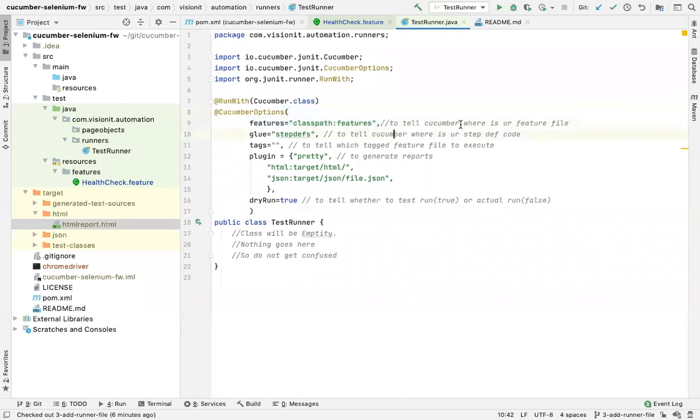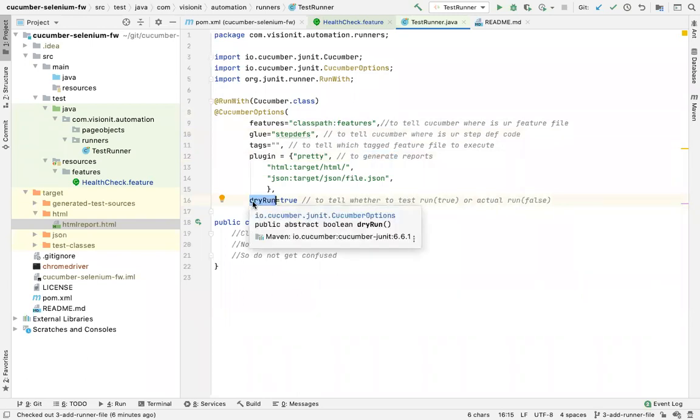So this is to tell Cucumber where the feature file is, this is to tell your glue, this is for tags, this is for generating reports. And last is dry run, to tell whether it is a test run or an actual run. What is a test run? Pseudo run, you can say. I should have written maybe pseudo run. Dry run means it will not execute, it will just check. What it will check, we'll see later.